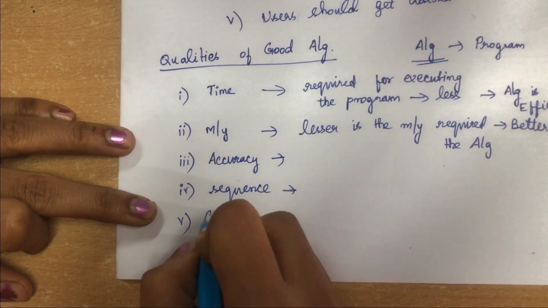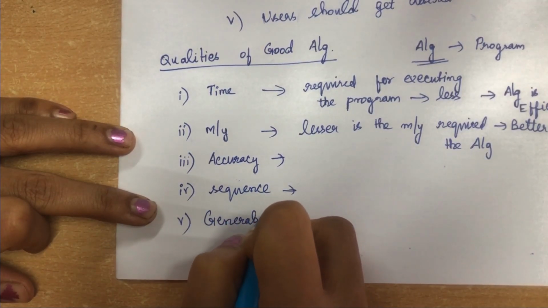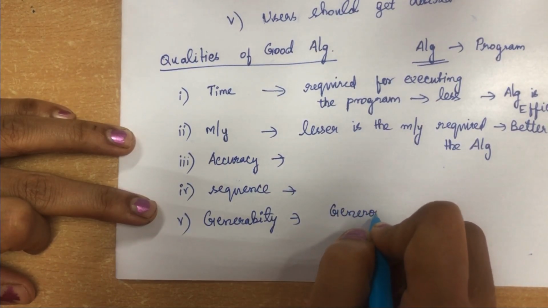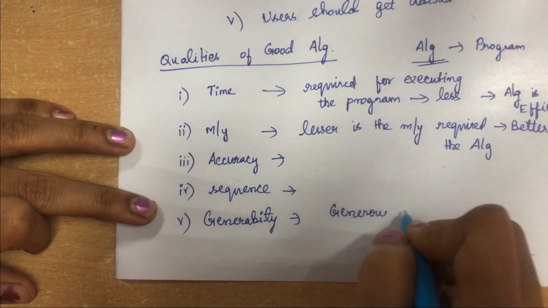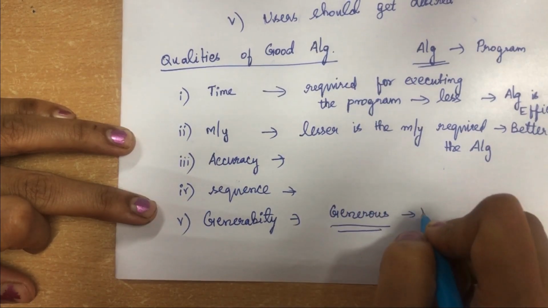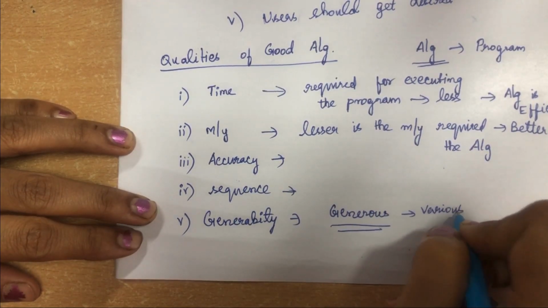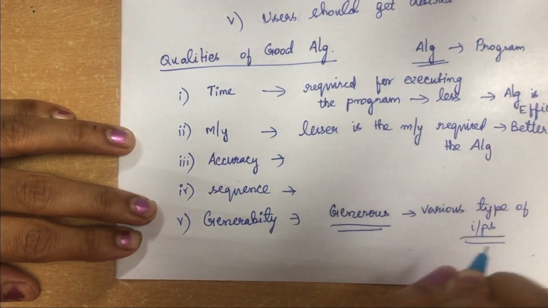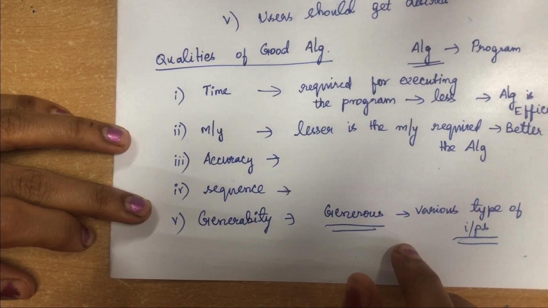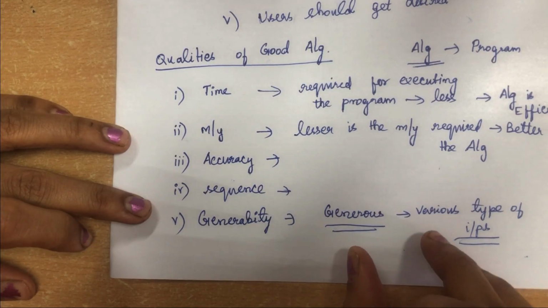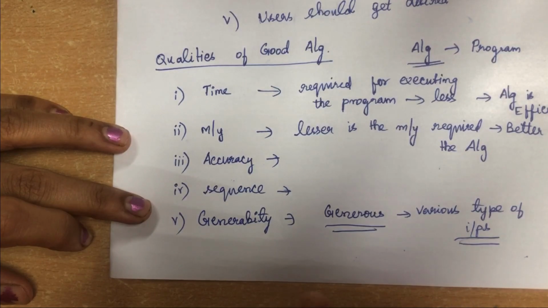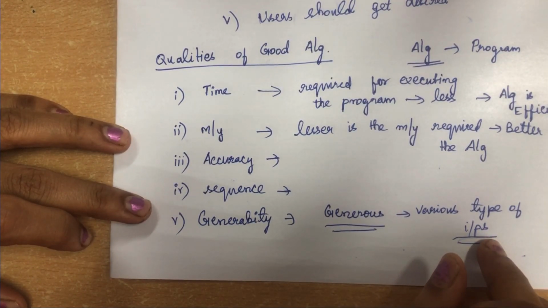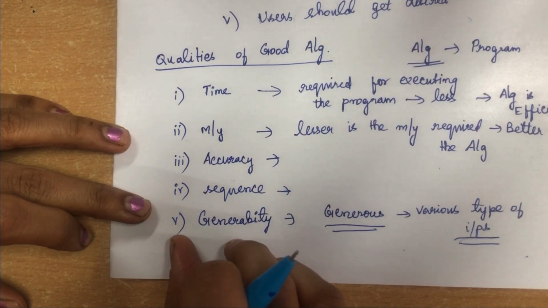And the fifth one is generality. What do you mean by generality? You should write your algorithm such that it is very general. That means it should be able to accept various types of inputs. You should not write an algorithm which can accept only a certain number of inputs. Your algorithm should accept various types of inputs and produce the desired output also. Then only we can say the algorithm is efficient.